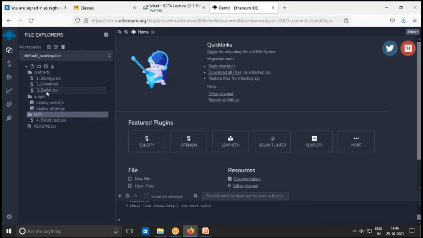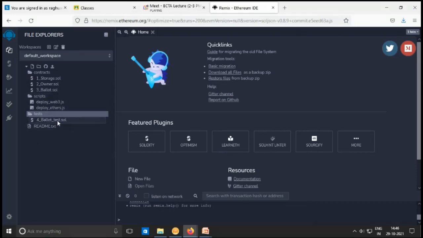Whatever changes you make, the related changes must be added in the deploy_web3.js and deploy_ethers.js files. I will explain this when we discuss the decentralized application.